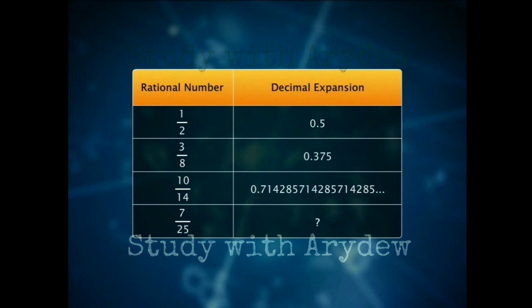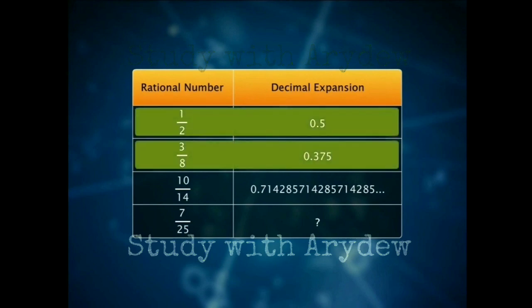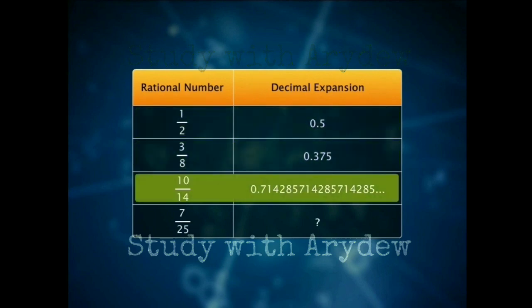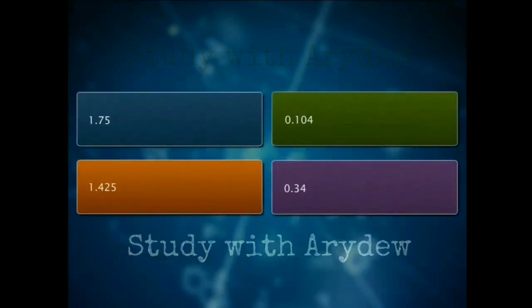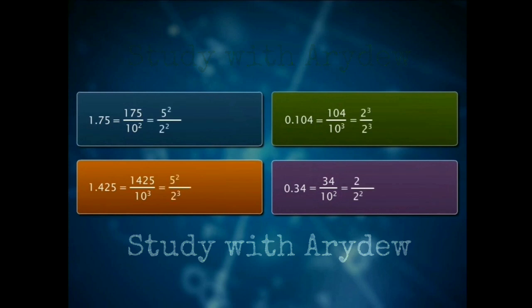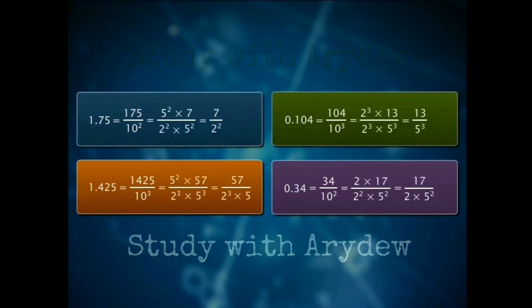Let's first see some interesting facts on decimal expansion of rational numbers. The decimal expansion of a rational number can be either terminating or non-terminating, repeating. Let's consider a few terminating decimal expansions. As you can see, all these decimal expansions can be expressed as rational numbers whose denominators are powers of 10. Let's factorize and simplify these rational numbers so that the numerator and the denominator become coprime.